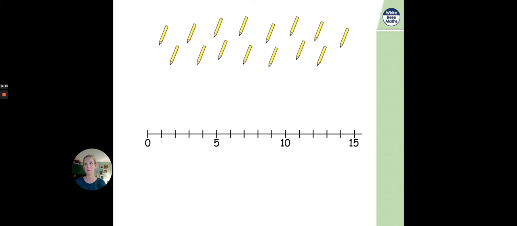How many did you count? 15? Me too. And actually that makes sense with our number line, because here the number line below it goes from 0 up to 15 as well. And the numbers in between 5 and 10 look like they're counting in fives, don't they? 0, 5, 10, 15. So before we've even been given a question, there is so much information we can take just from the diagrams and a number line. Let's see what it's asking us to do.